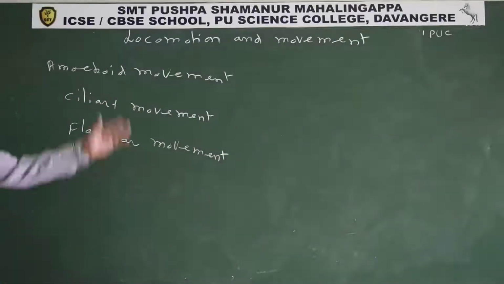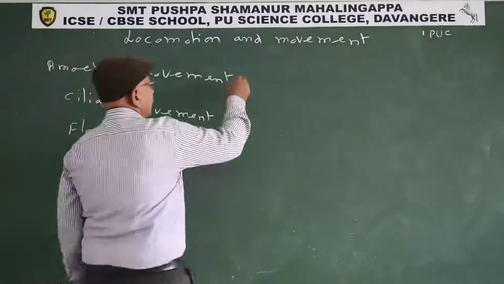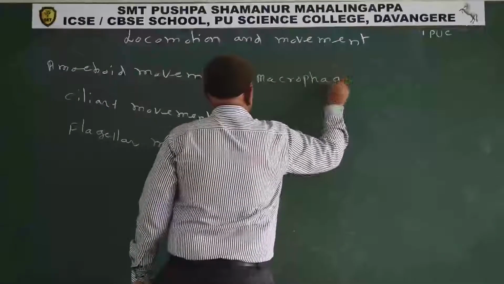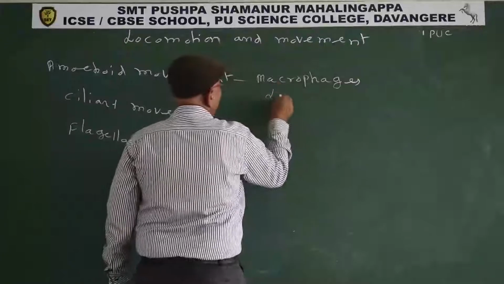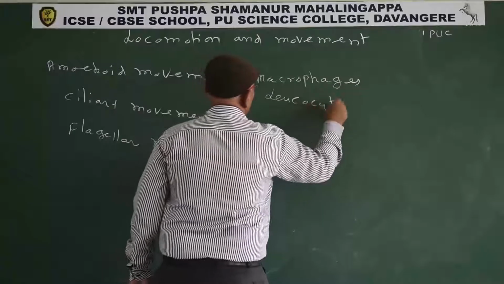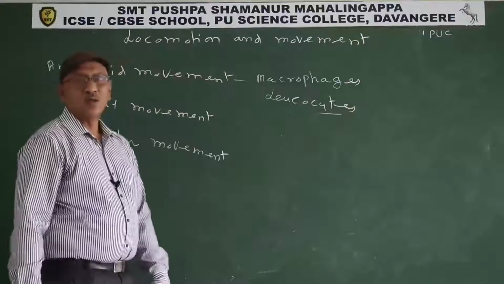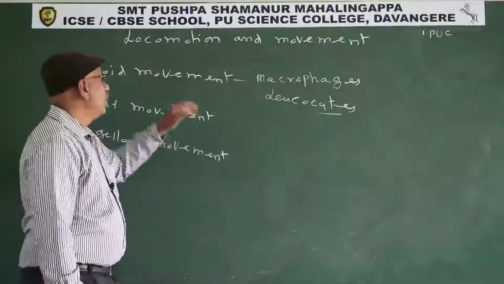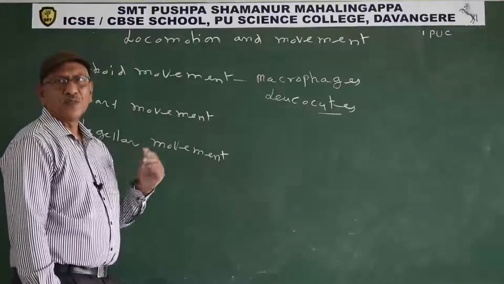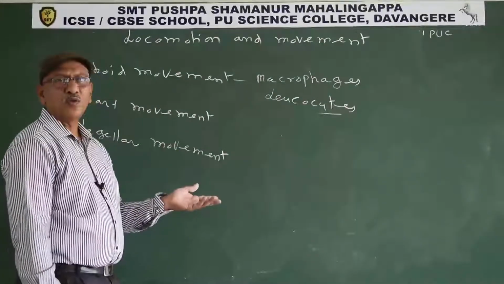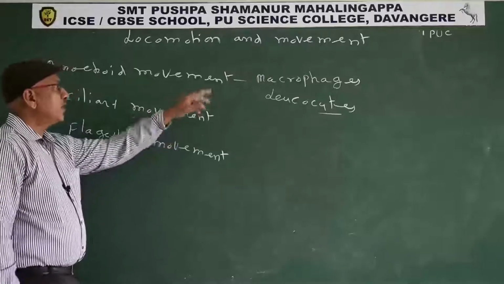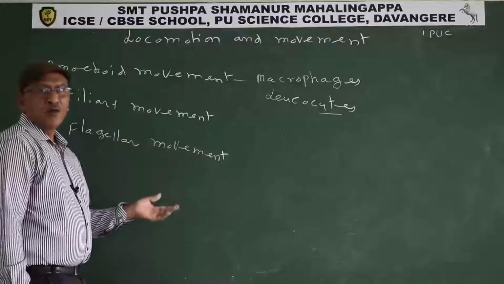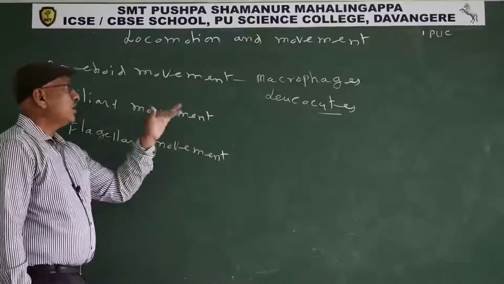Amoeboid movement means movement with the help of pseudopodia. Macrophages, in the textbook, are given along with leukocytes. What are macrophages? Monocytes present in the connective tissue are known as macrophages. All leukocytes acquire pseudopodia, and with the help of pseudopodia they perform locomotion. So they develop pseudopodia and perform locomotion, known as amoeboid movement.